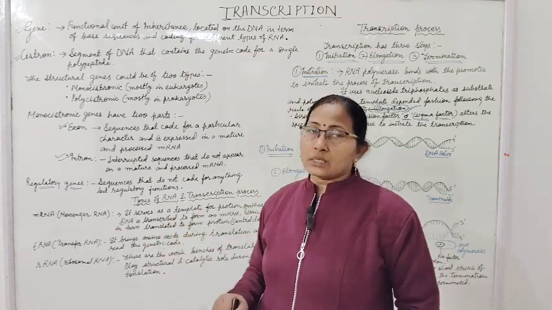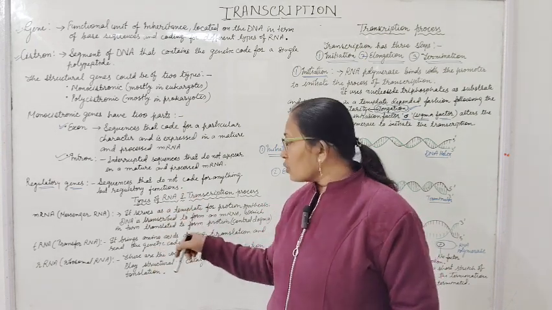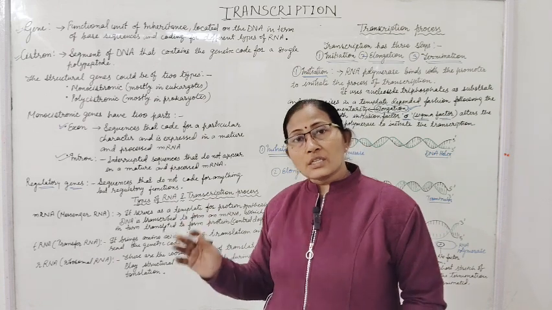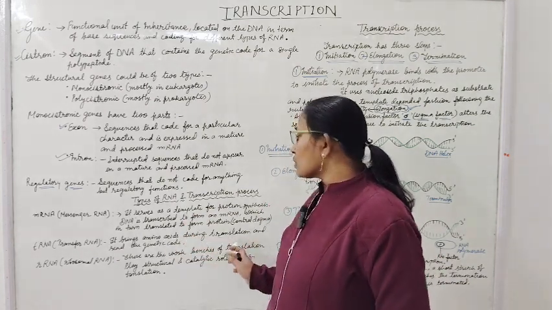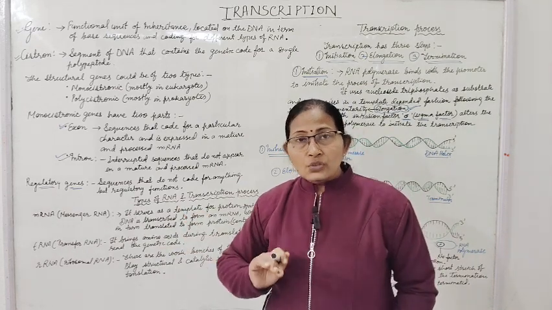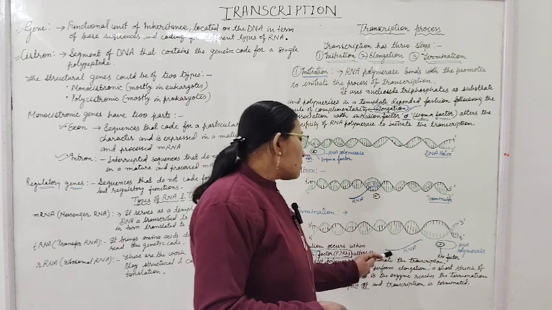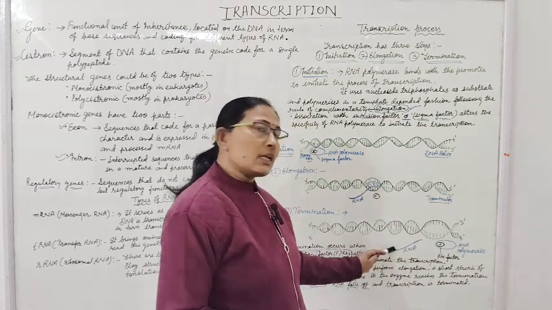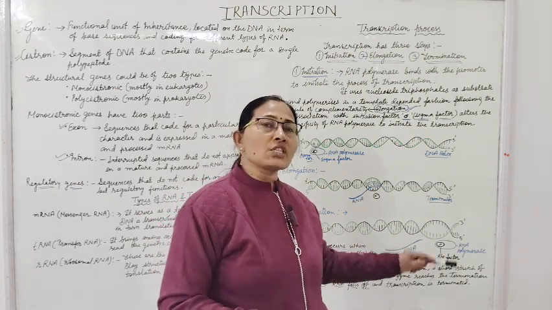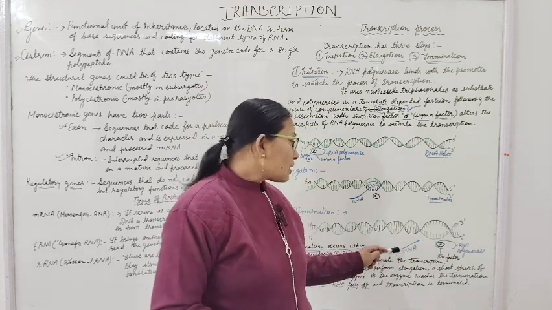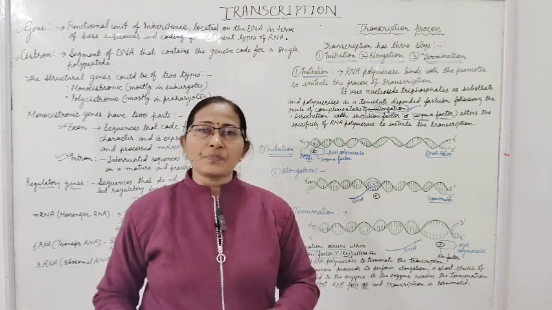It brings amino acids. The tRNA brings amino acids, where present? In the cytosol. During the translation process it reads the genetic code. This genetic code is present on the mRNA. If this is the mRNA, on this RNA, what is present? Genetic code. And this strand is read by the transfer RNA and involved in the formation of the peptide chain.